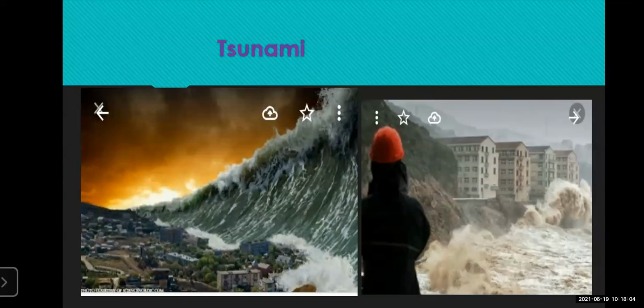If you search on the net, you can get the details of what happened. There was an earthquake and there was also a tsunami. So there was a double destruction in 2011 in Japan, which did a lot of damage to life and property. So, students, this can be very dangerous.